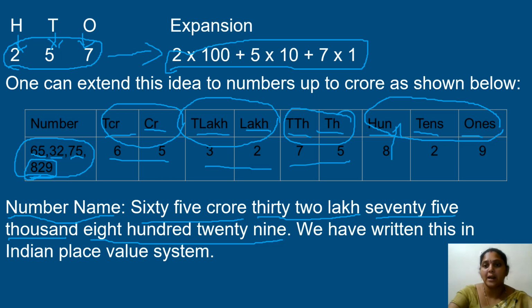When writing this in the Indian place value system, always remember that the last 3 digits are grouped, followed by 2 digits, followed by 2 digits and followed by 2 digits. This is how we see our 9 different place values.